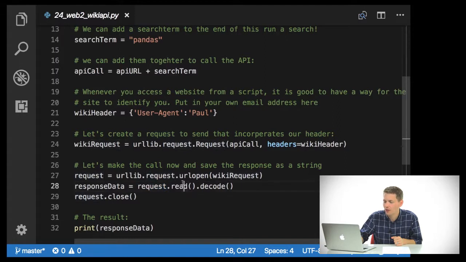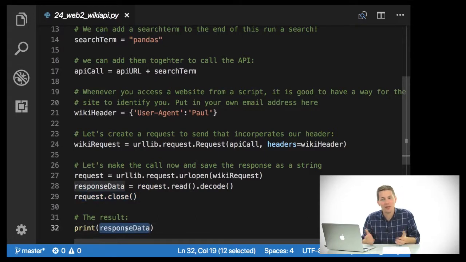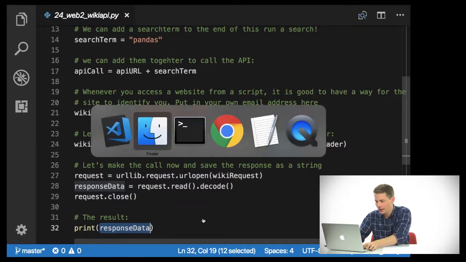Then I'm just going to read it, and I'm going to decode it. And then I'm going to go ahead and close the request, because I don't need it once I've done this. And I'll go ahead and print the response data. So this looks a little complicated, but it's actually relatively nice and simple. Look through this code and try to absorb what's going on here.